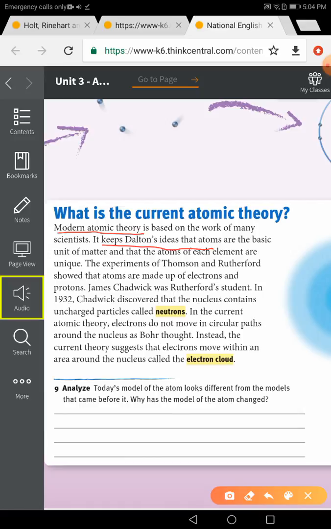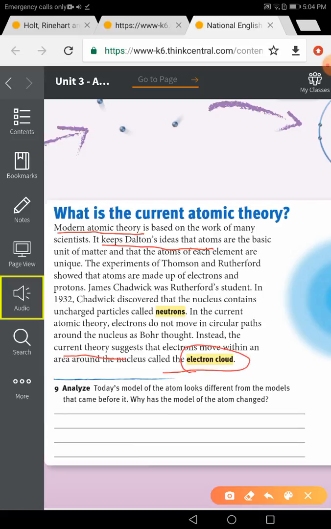James Chadwick was Rutherford's student. In 1932, Chadwick discovered that the nucleus contains uncharged particles called neutrons. Oh my god, so it's a new discovery. He discovered what? A new particle inside the nucleus called the neutron. In current atomic theory, electrons don't move in circular paths, as Rutherford said, right? Instead, the current theory suggests that electrons move within an area around the nucleus called what?